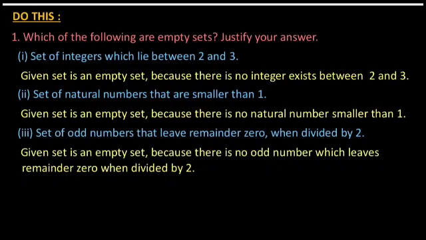Next question: set of odd numbers that leave remainder 0 when divided by 2. So what are odd numbers? If we divide by 2, the remainder is always 1. That is called odd numbers. But what he told is: set of odd numbers that leave remainder 0 when divided by 2.